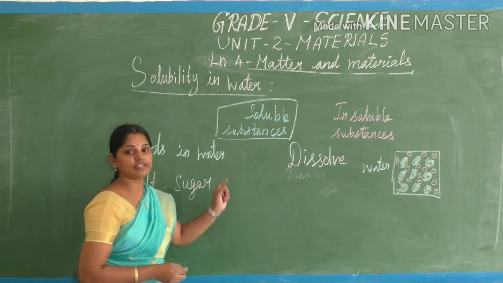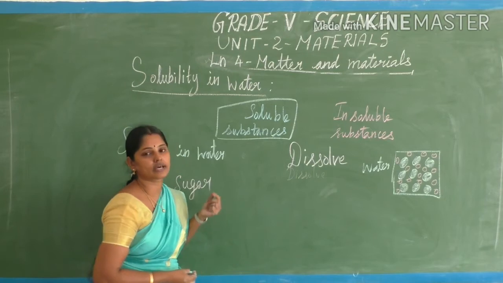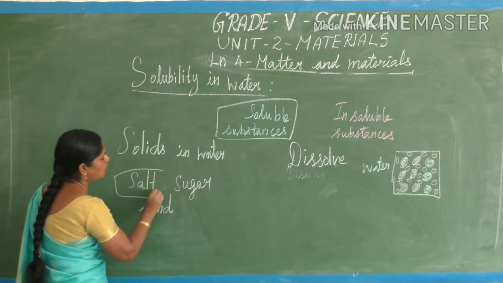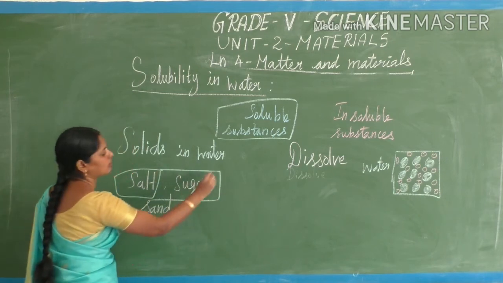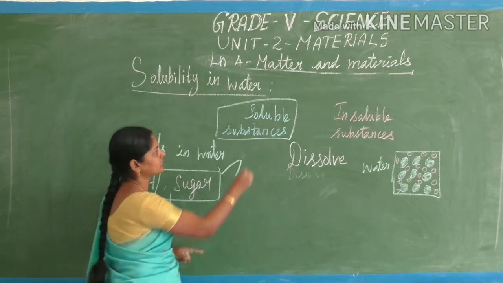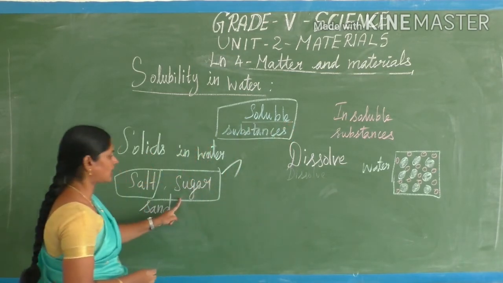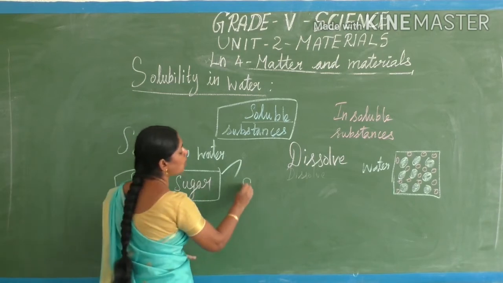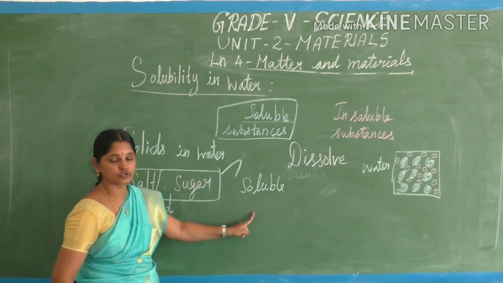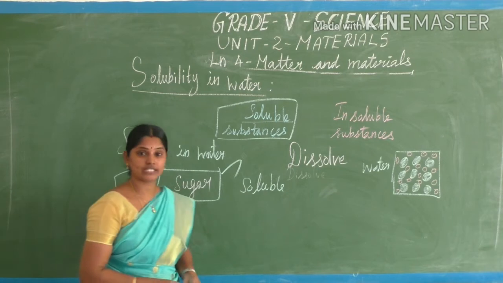So we can easily say which substances are getting dissolved in water. We can easily say salt and sugar completely dissolve in water. So we can say these are soluble substances. Salt and sugar are what substance? Soluble substance. Okay, salt and sugar are soluble in water.